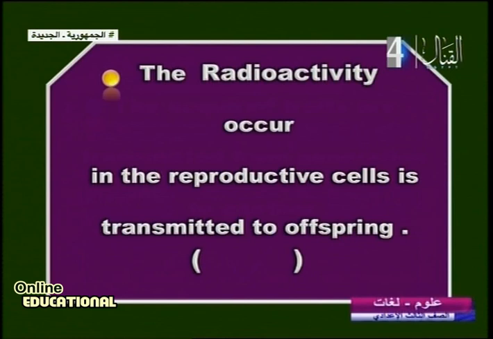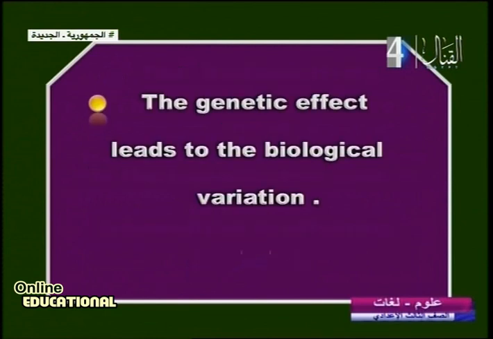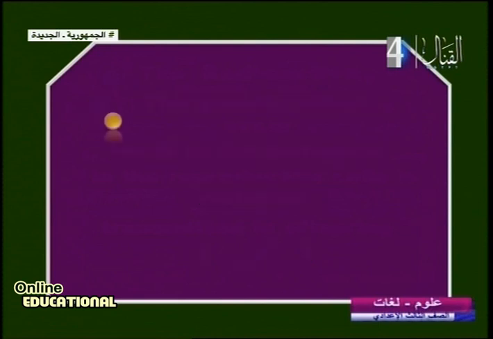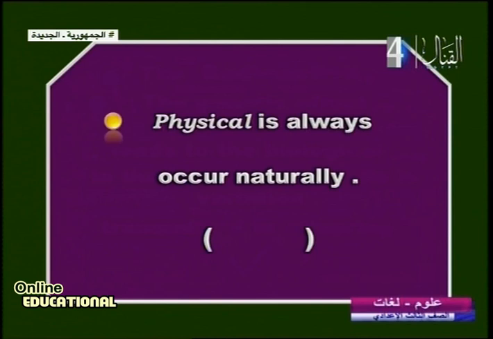Another question: genetic effect leads to biological variation. Does genetic make a variation? Sure, we say it's right because it affects chromosomes. Why not physical? It's easy to catch this question when I say physical always occurs naturally. Physical, naturally? No, this is not physical, it's biological. Another one.